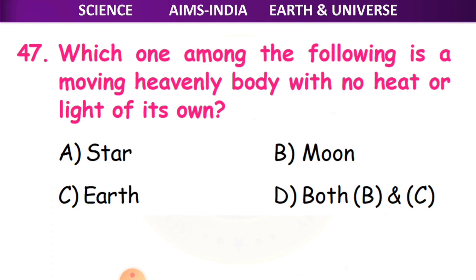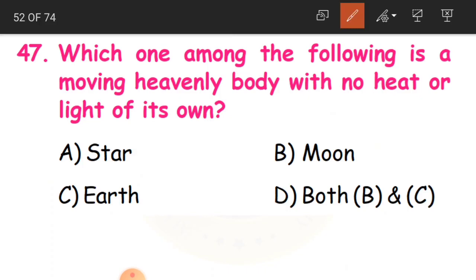Now, which one among the following is a moving heavenly body with no heat or light of its own? So the question is, children, which one among the following? Here they have given four options.